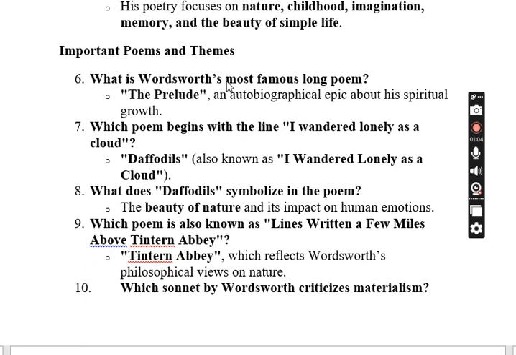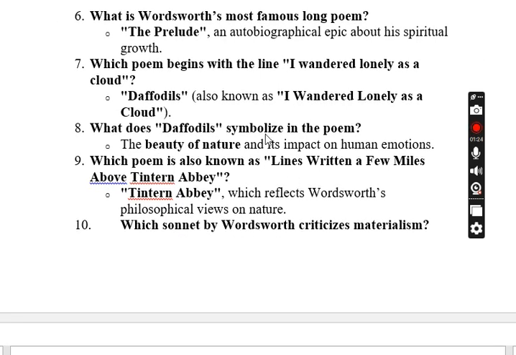Next, what is Wordsworth's most famous long poem? The Prelude, an autobiographical epic about his spiritual growth. Which poem begins with the line, I wander lonely as a cloud? Daffodils, also known as I Wandered Lonely as a Cloud. What do daffodils symbolize in the poem? The beauty of nature and its impact on human emotions.